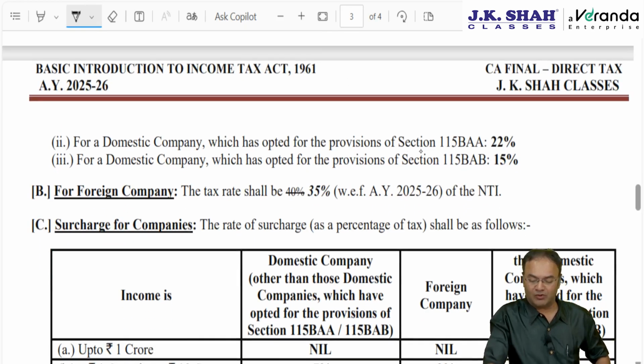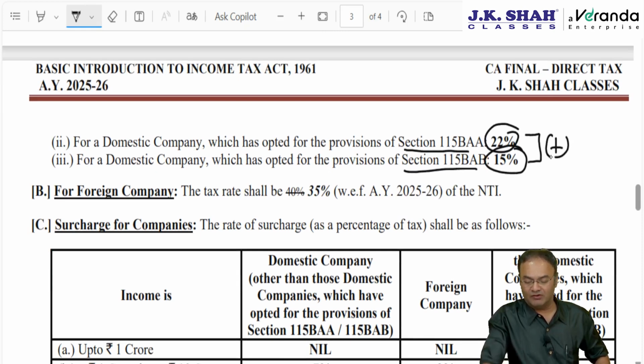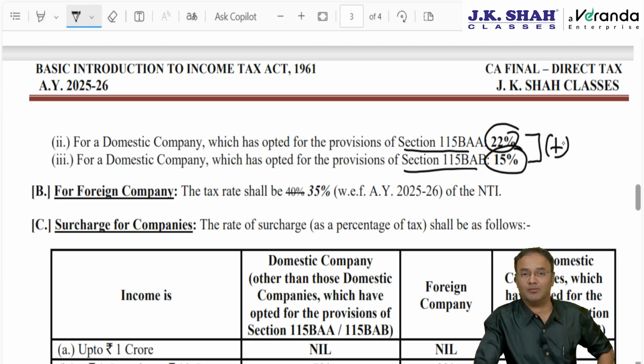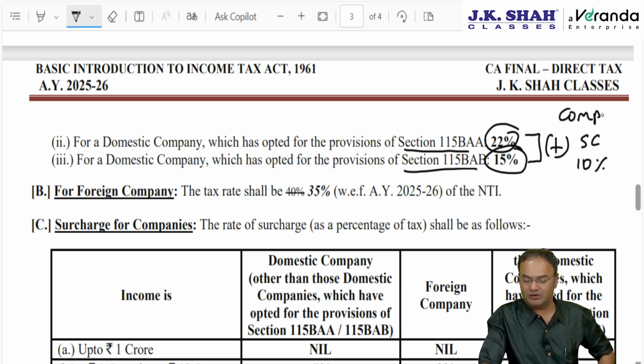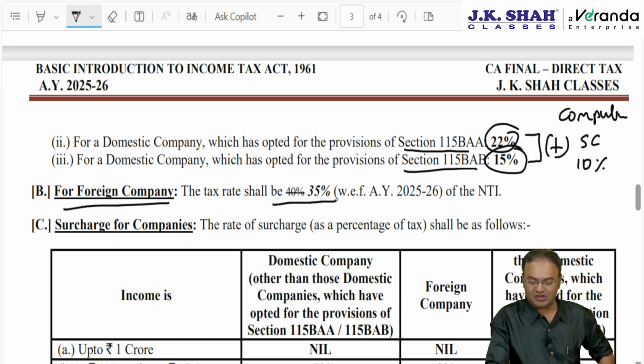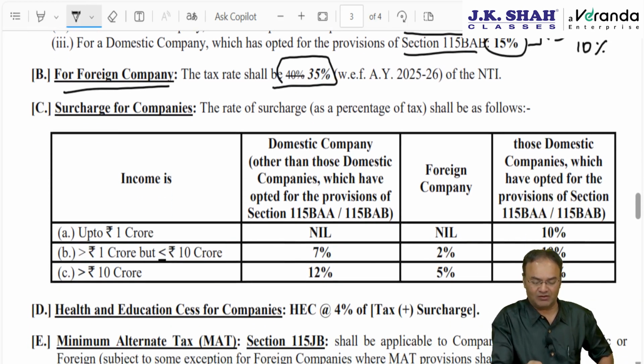But if company has opted for 115BAA, then 22%, 115BAB, then 15%. However, these two tax rates, which we will be discussing at length in an upcoming chapter, will be subjected to compulsory surcharge at the rate of 10%. Surcharge will be compulsory. In case it is a foreign company, then tax rate shall now be 35%, changed from 40% to 35% with effect from AY 25-26.